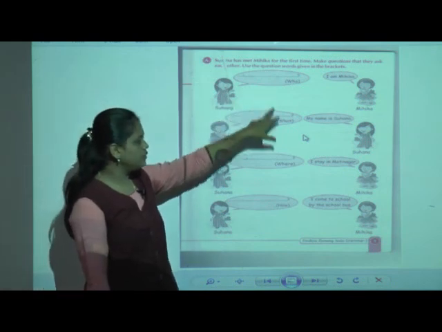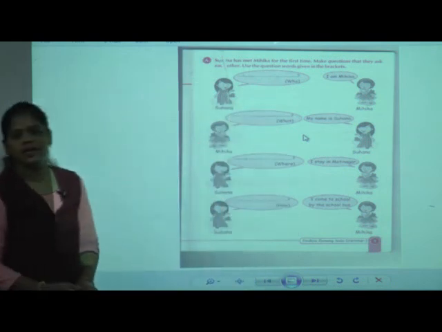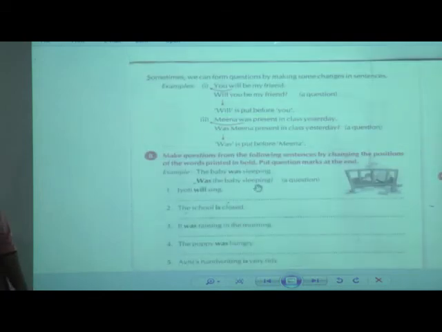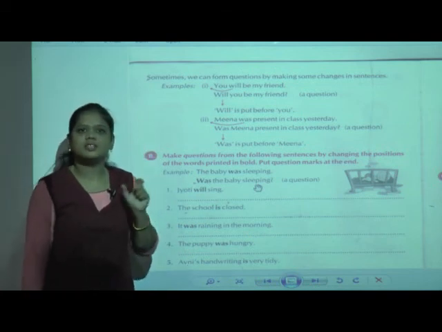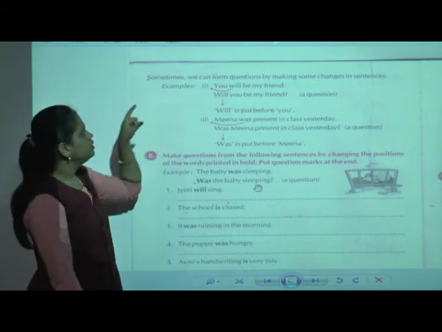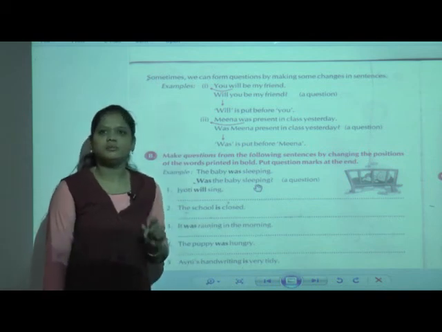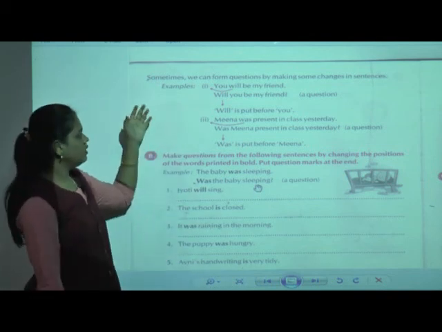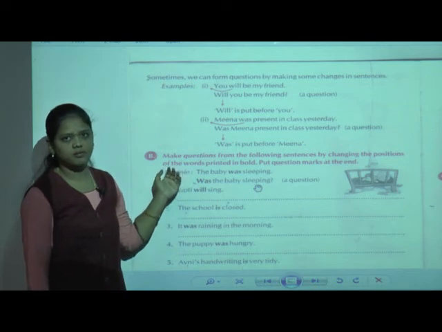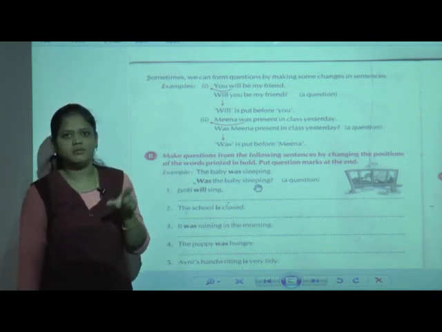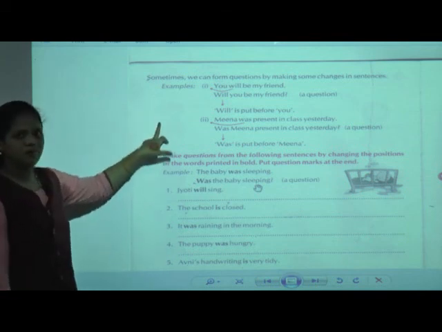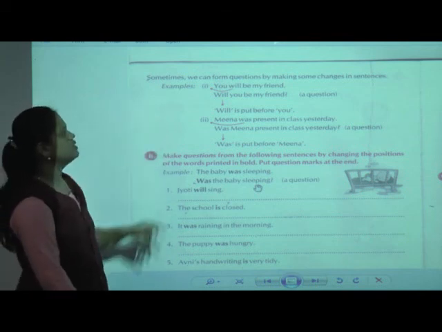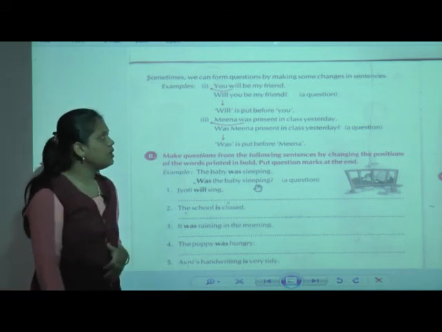In the last period we also saw that whenever we have to form a question, sometimes we can form it by making some changes. We have to change some words, so we can form a question.